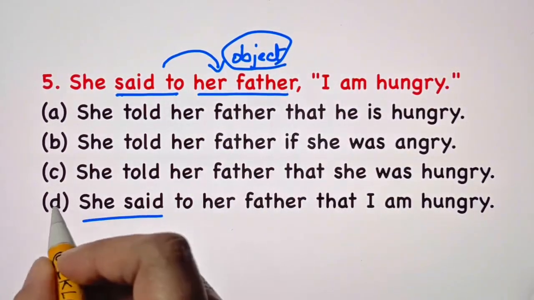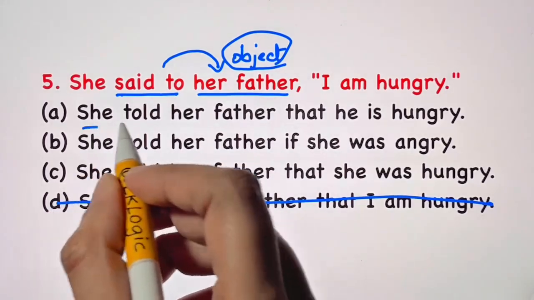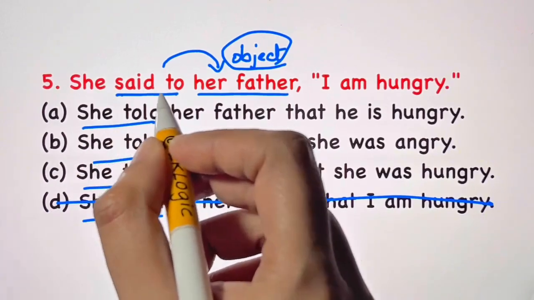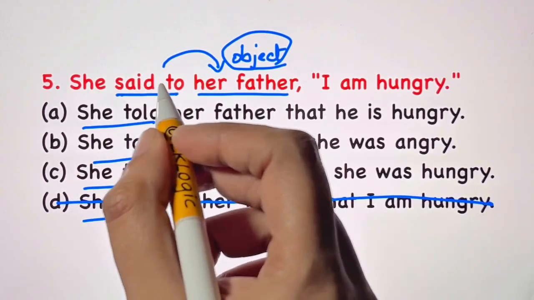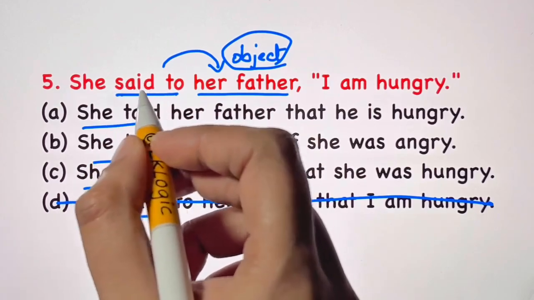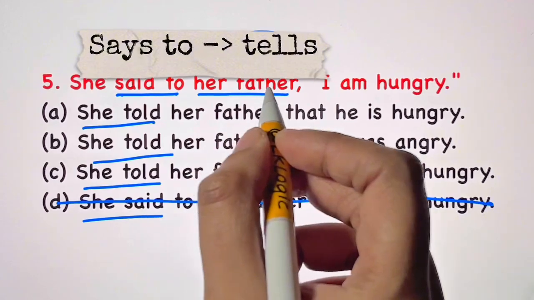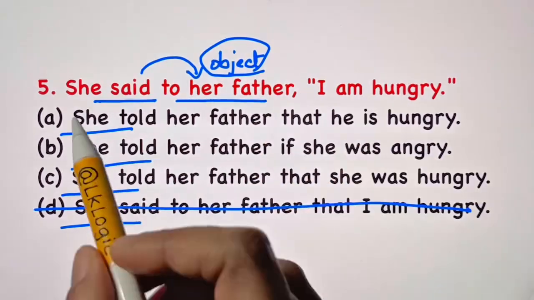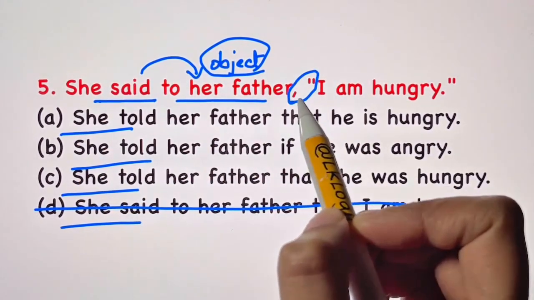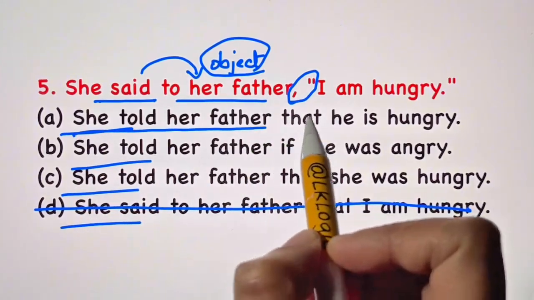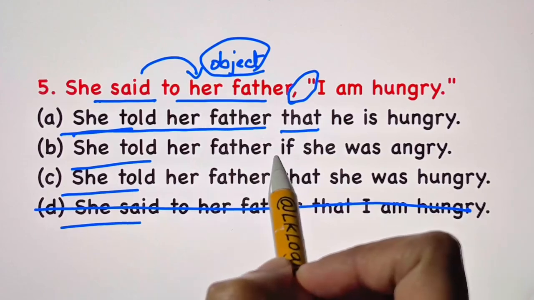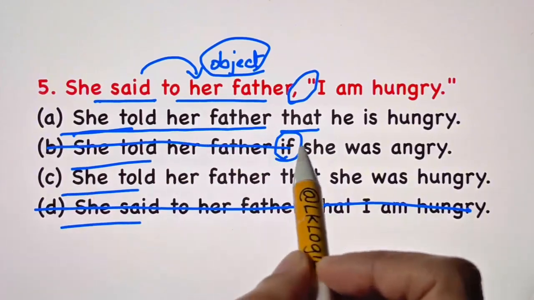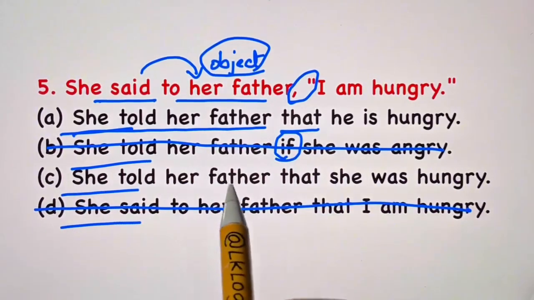So here you have "she said." We are going to strike that off. Now, "she told," "she told." And if there is "says" in your reporting verb, that is present tense, and "said" is past tense. So if it is "says to her father," it will change to "tells her father." "Said to her father" will change to "told her father." The next step is your inverted commas will be converted into "that." So, "she told her father that." "She told her father if": when do you put "if"? If there is a question mark in your reported speech. We don't have a question mark here, so we strike this off. She told her father that.